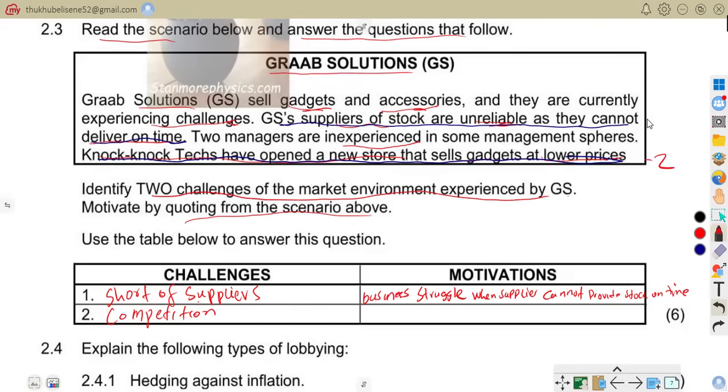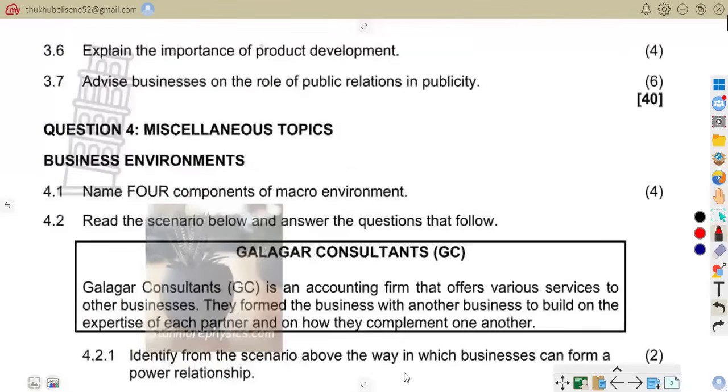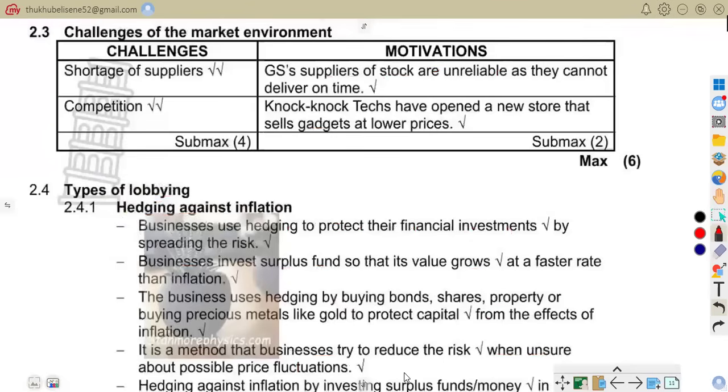The motivation one we have said is this one. So we can now see them from the given answers so that it can be easy. Let's go to the answers there. 2.3. We talked about shortage of suppliers. We know that our suppliers were unreliable and said that they cannot deliver on time. Competition, like you say, Knock Knock Techs have opened a new store that sells gadgets at lower prices. Hope we understand each other.